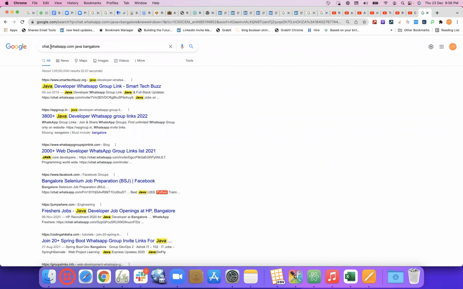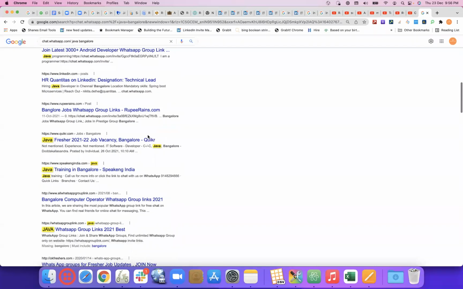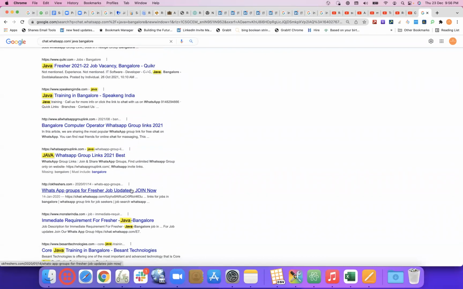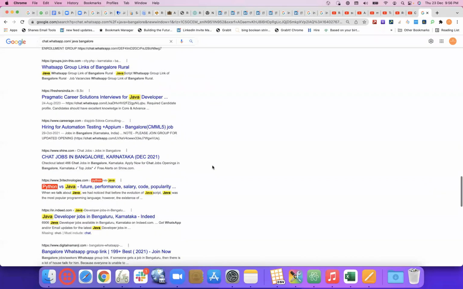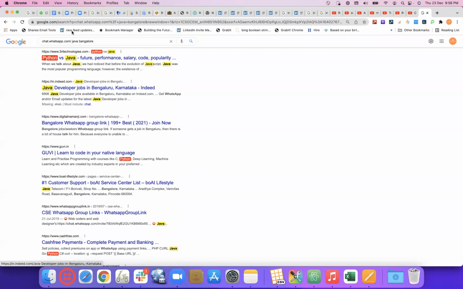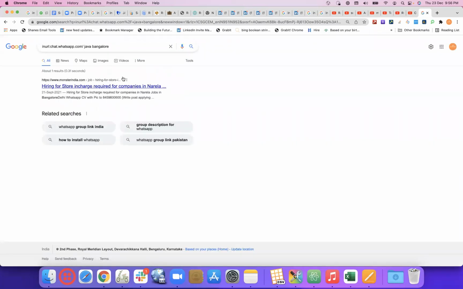Okay, Java developer, there are WhatsApp groups. Earlier, WhatsApp was allowing us to X-ray the list of groups on WhatsApp. I think now it's not allowing. WhatsApp CV and all, it's not allowing now.